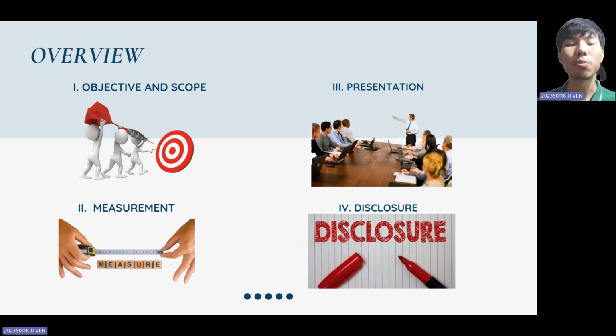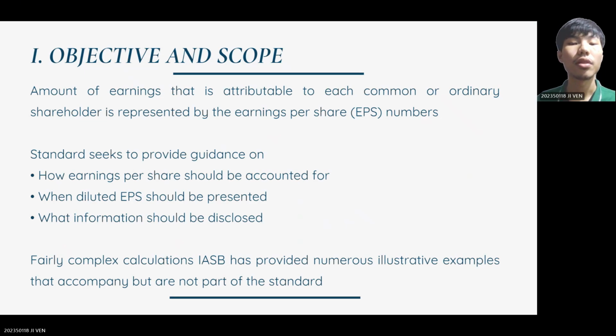EPS is an important financial metric because it helps investors understand a company's profitability per share. So let's start with the first point, which is the objective and scope. EPS, or earnings per share, is a key financial metric used to measure the portion of a company's profit allocated to its ordinary shareholders. IAS 33 provides guidelines on how EPS should be accounted for, when diluted EPS should be presented, and what information must be disclosed.